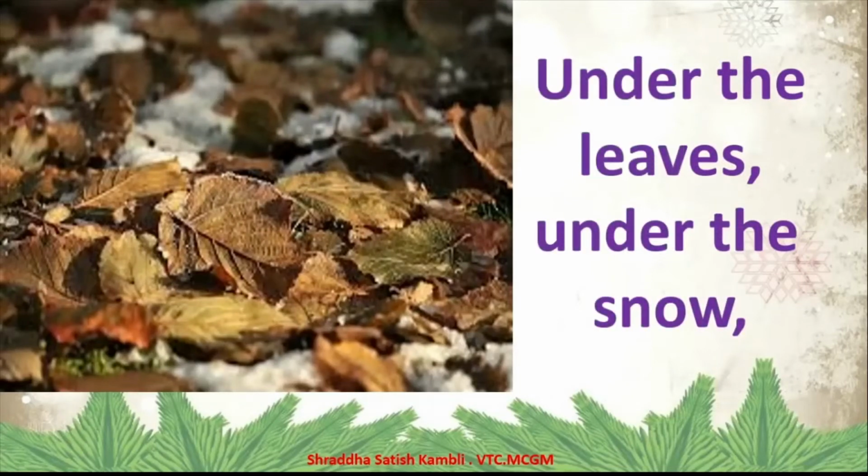Under the leaves, under the snow. So can you see here? There are leaves as well as snow. The brown color is the leaf and the whitish color is the snow. So under the leaves, under the snow. So under all this, under the leaves and the snow, if you nicely move the leaves and the snow away, what will you see? You will see 5 little seeds. So under the leaves, under the snow,